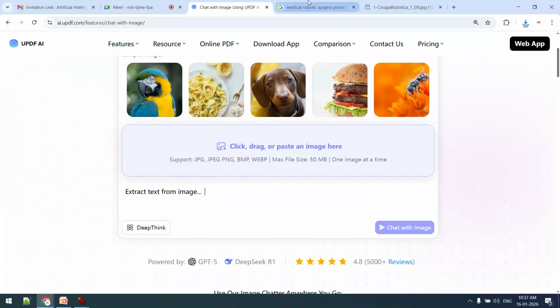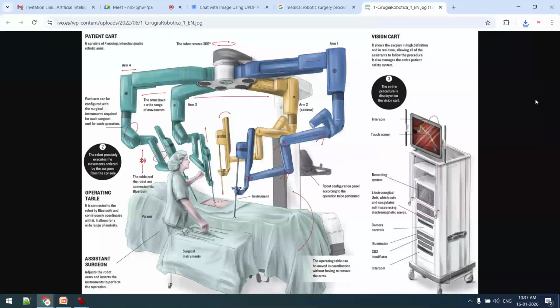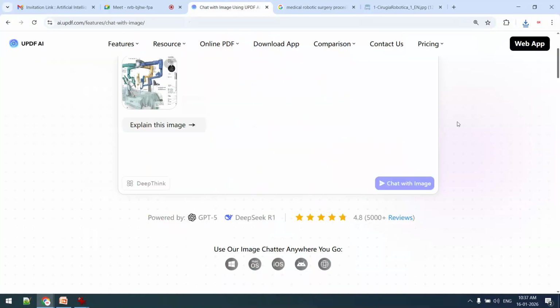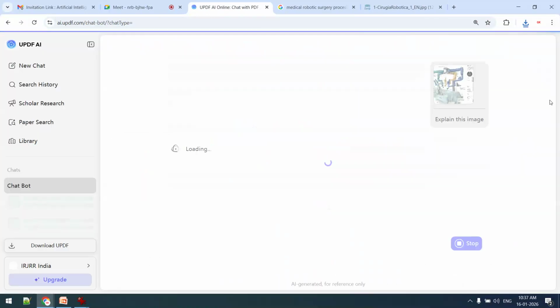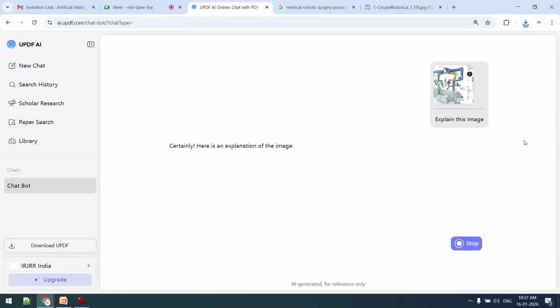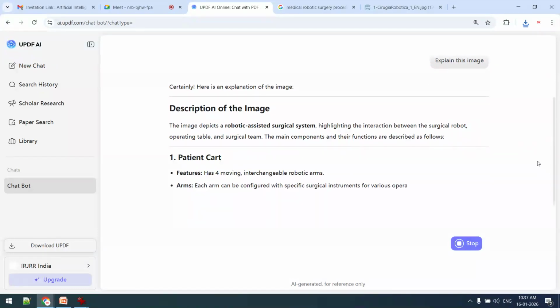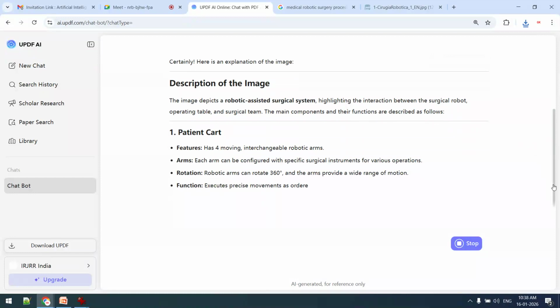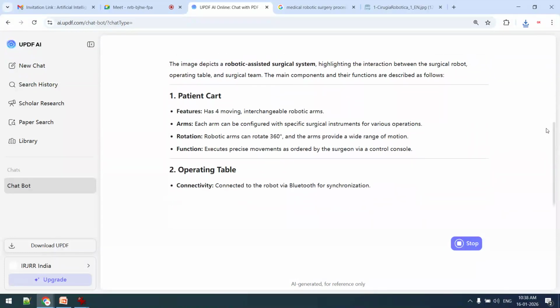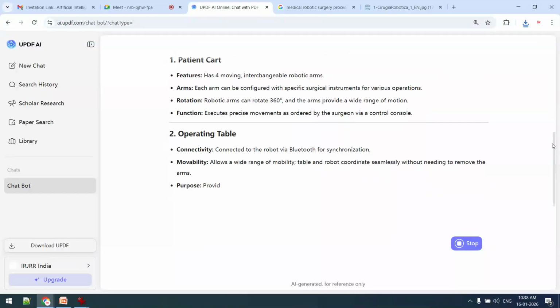Now I want to explain this image to medical students, or I want to create some presentation about this topic. You can see that this explanation is getting generated. I have not given any input that it is robotic surgery. It already knows that we have uploaded an image related to medical surgery, related to some operation theater.